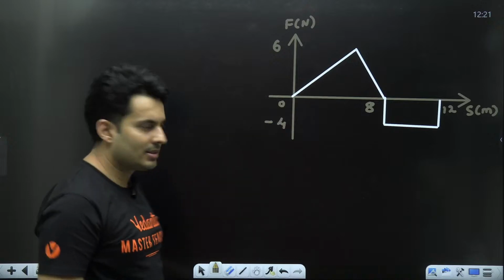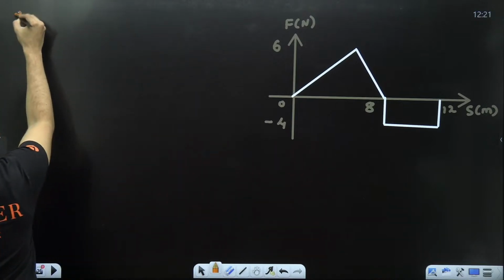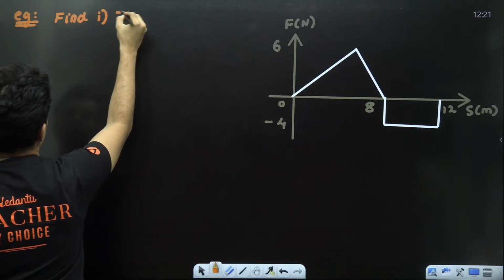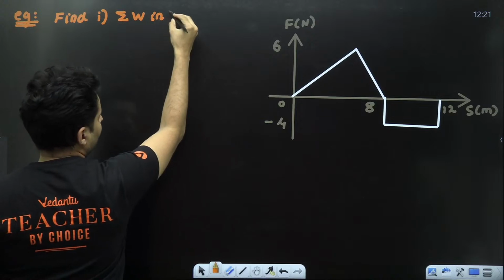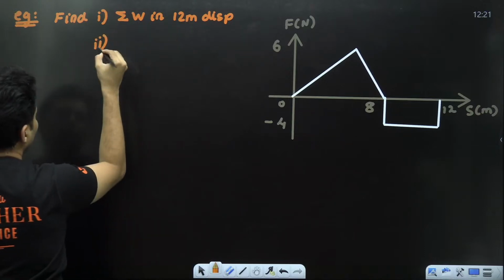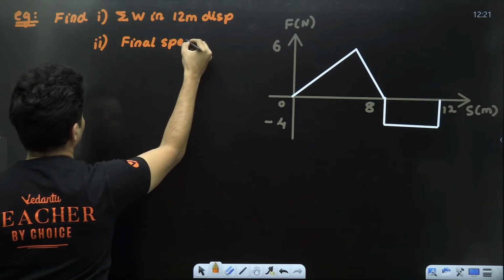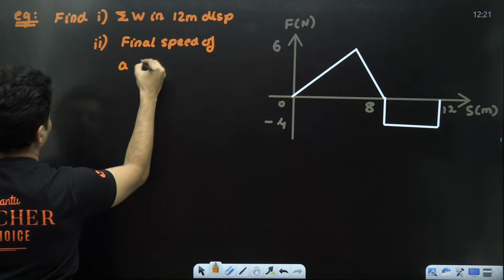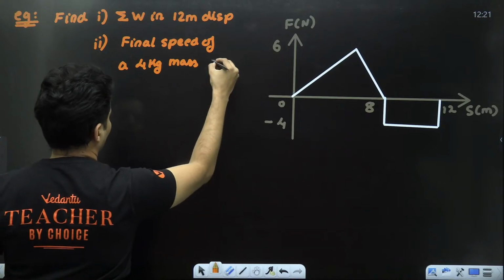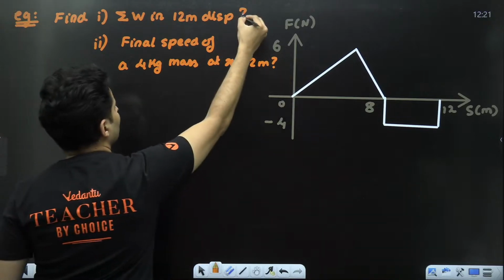This is a force versus displacement graph. One is a triangle, one is a rectangle type. The question is: find, number 1, the total work done in 12 meter displacement. Number 2, the final speed of a 4 kg mass at x equals 12 meters. These are the 2 questions which have been asked.